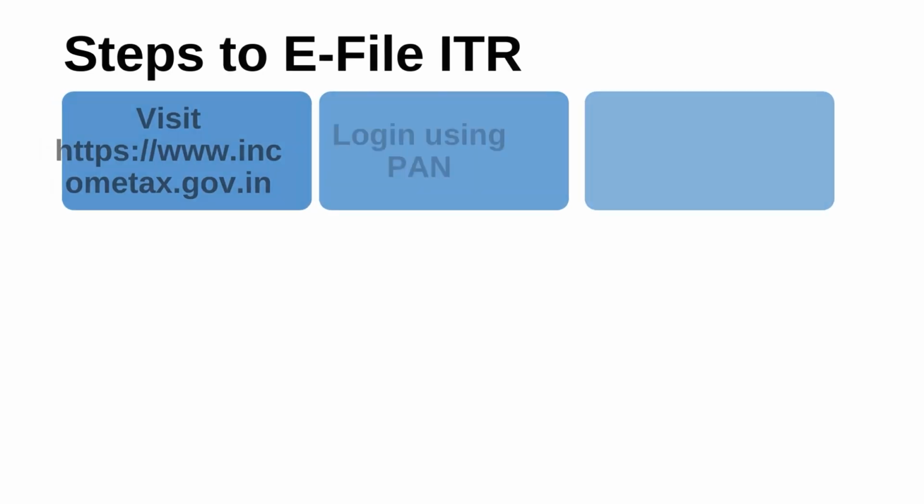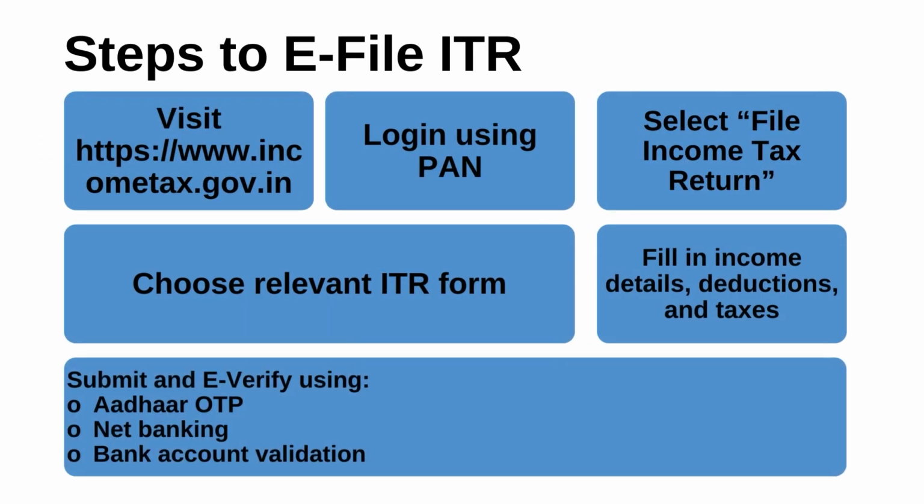Then one must have the knowledge about the steps of how to file ITR electronically or online. First, as I told you, visit the income tax official site, www.incometax.gov.in. Then log in using your PAN number. PAN number is your login ID. Then select file income tax return.